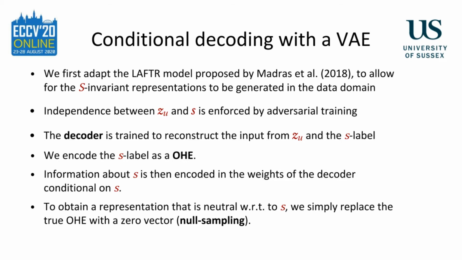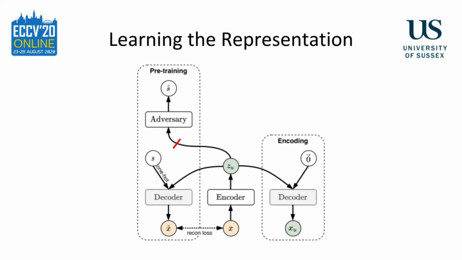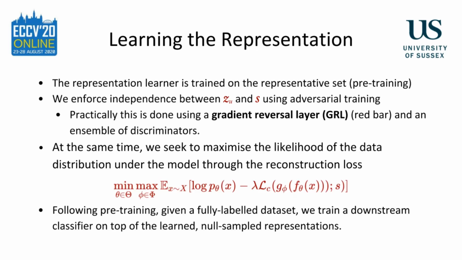As in LAFTR, the independence between the representation and S is enforced by adversarial training in the latent space Z_U. To obtain a representation that is S-neutral, we replace the one-hot vector with a zero vector. We call this process null-sampling. The representation learner is trained on the representative set in the pre-training phase. The adversarial loss is balanced with a reconstruction loss. Following pre-training, we train a downstream classifier on a fully labeled training set, which has been transformed via null-sampling into invariant representations in the data domain.